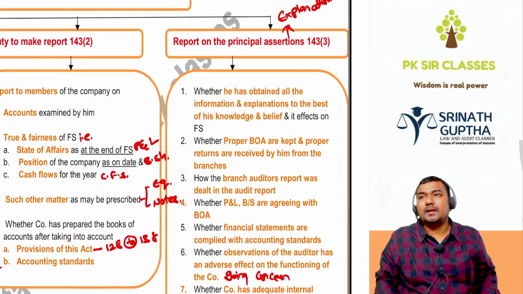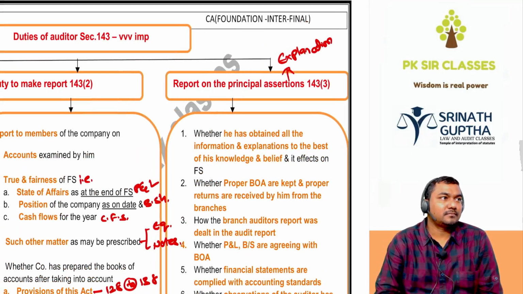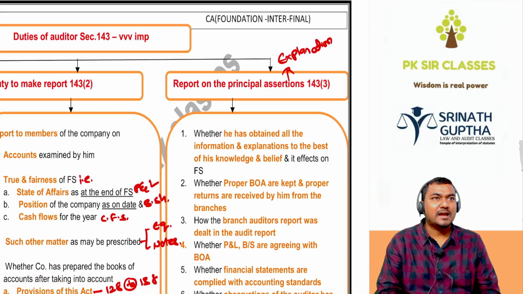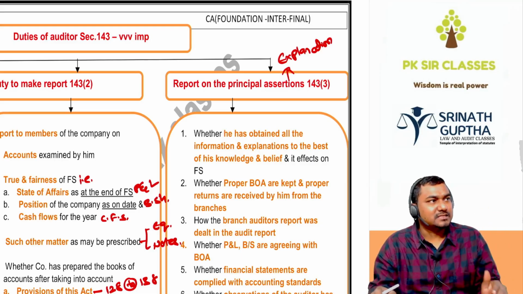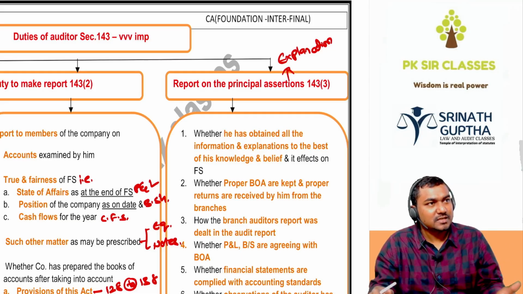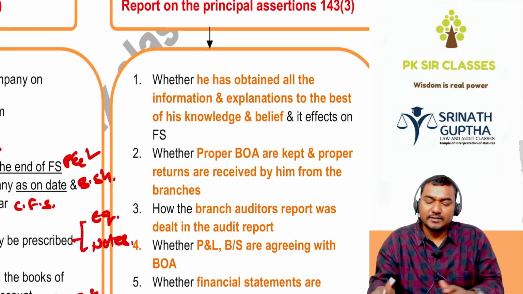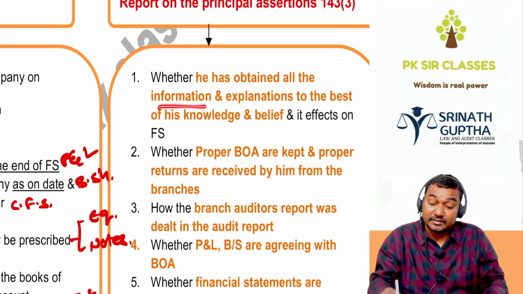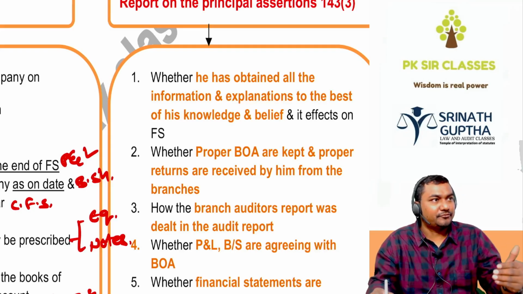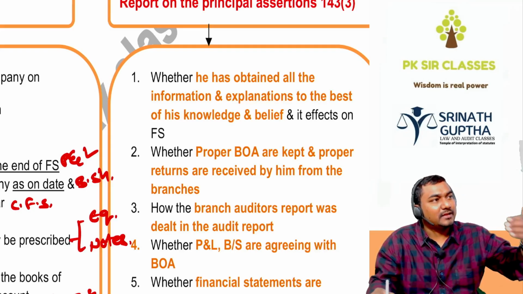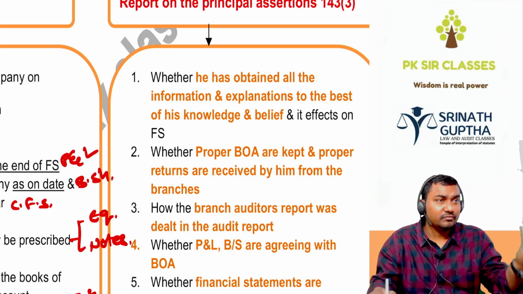Next, report on the principal assertions. Assertion means a claim made by management, an explanation given by management for facts and figures specified in the financial statements. So management is making some assertions, whether those assertions are right or not, to the best of my knowledge and belief. Whether the auditor has obtained all the information and explanations to the best of their knowledge and belief. Management said, we are providing all the information to you. Whether you are providing all the information to me or not, I have to report.